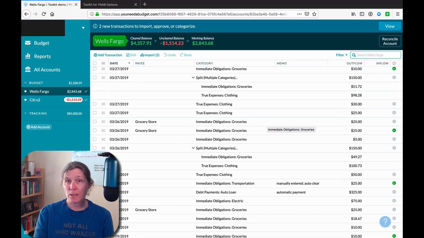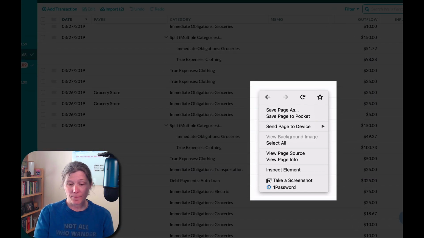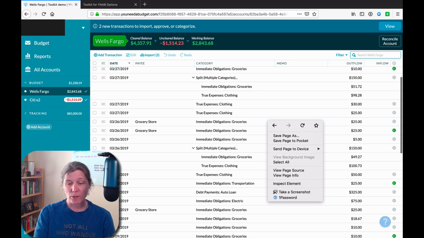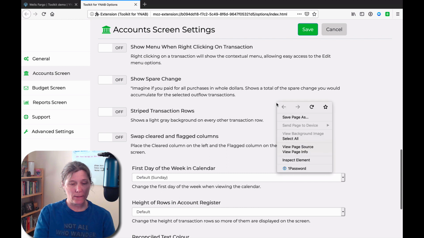If we do a right-click when we're in the budget screen, hovering over a transaction, a right-click brings up the system or the browser menu, just as it does anytime you do a right-click on the screen of your browser.